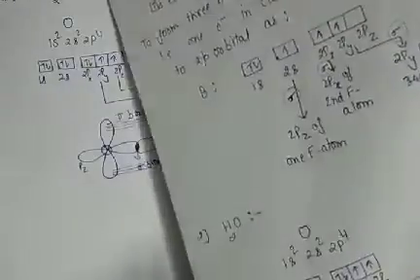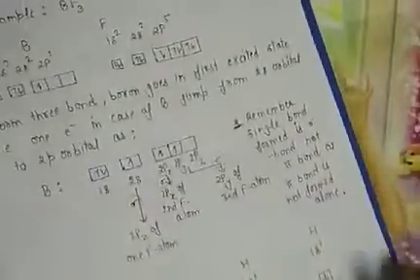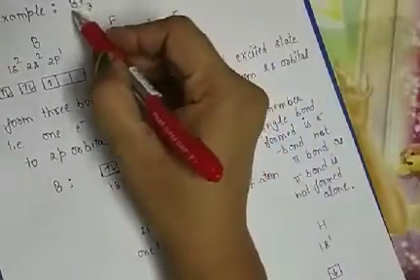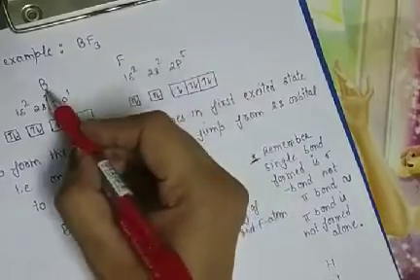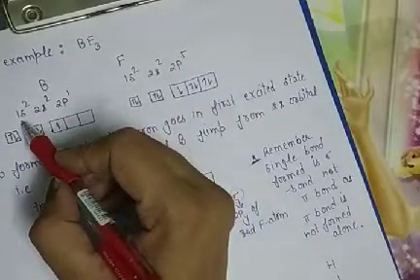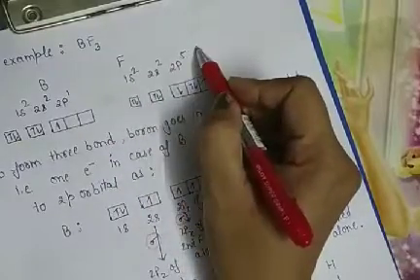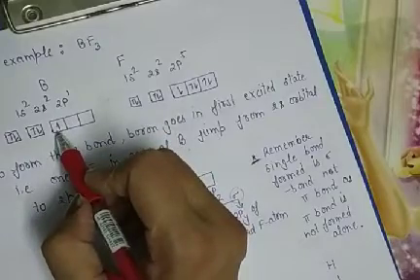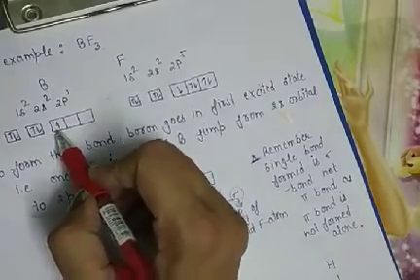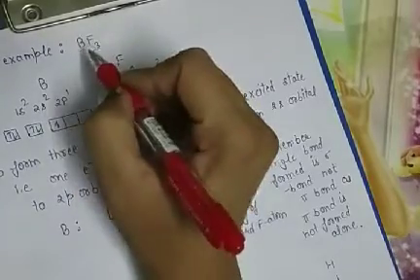So the next point is their example. Then its example is BF3. Boron having the configuration 1s2, 2s2, 2p1, and that of fluorine 1s2, 2s2, 2p5. What will we see here? Boron has only one half-filled atomic orbital, but as we focus on the molecule, it formed 3 bonds.